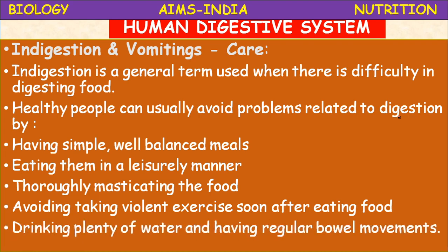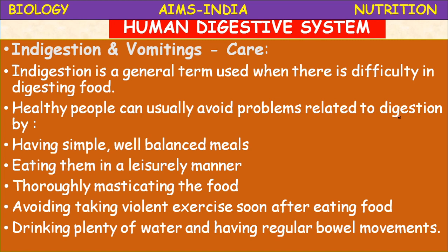Drinking plenty of water and having regular bowel movements is very, very important. At the time of eating, some people have the habit of taking water, and that must be avoided. After eating, taking water is also very important. If sufficient water is not there, digestive problems will arise.